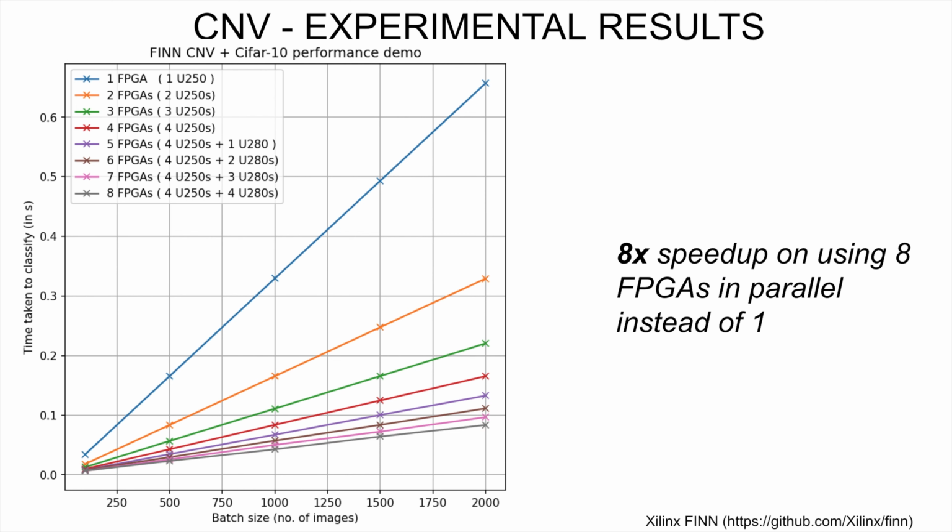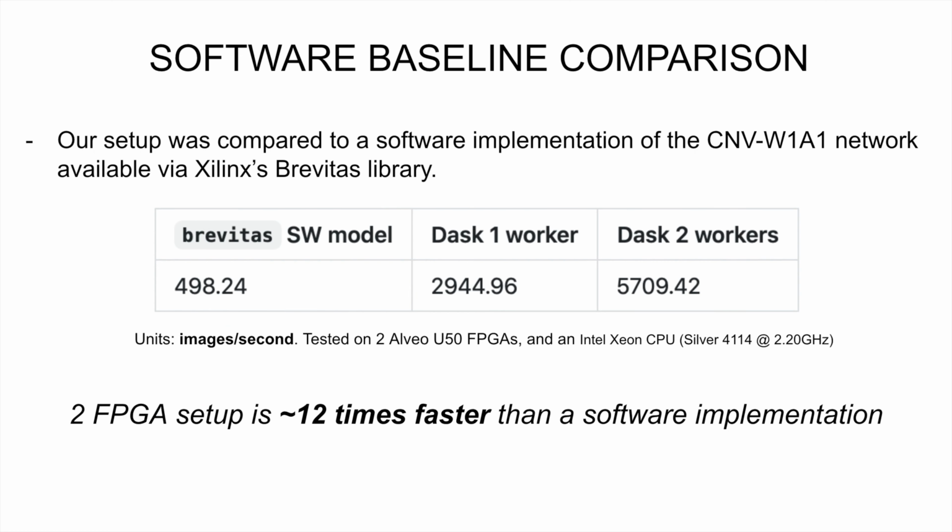As an example, for the second stage of the data pipeline, we performed image classification using a quantized neural network built using Xilinx's FINN framework. For this, we used the much larger ZAC cluster. For different subsets of the CIFAR10 dataset, an 8 FPGA cluster was found to be 8 times as fast as a single FPGA. Also, this setup is faster than a software implementation of the same neural network running on a CPU.